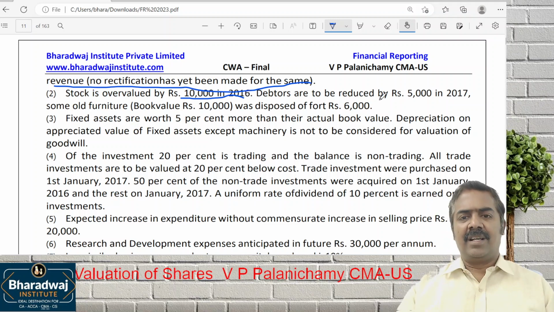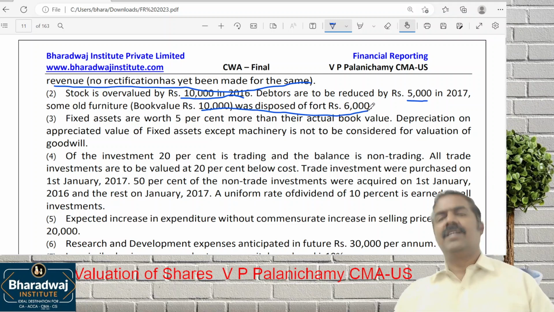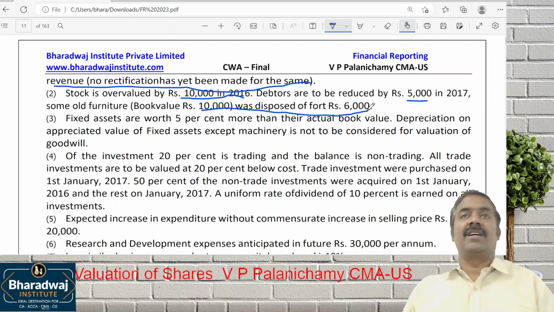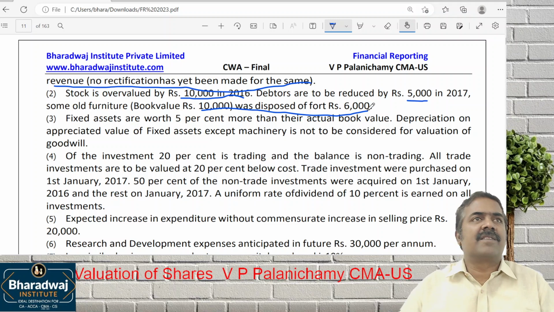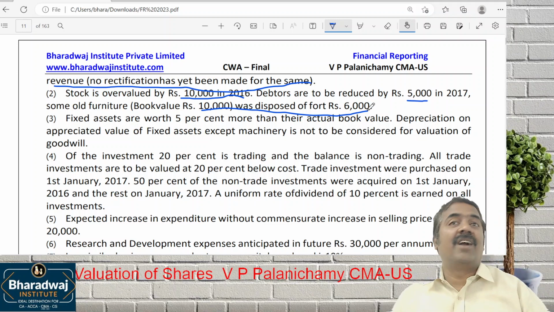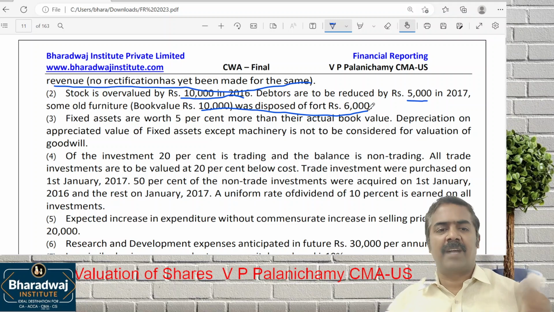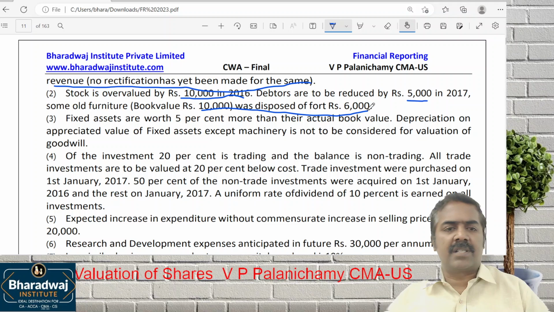Then debtors reduced by 5,000 means bad debts in 2017. Some old furniture, book value 10,000, was disposed of for how much? It's like loss on sale of asset. Is it a non-recurring loss or recurring loss? Non-recurring items, what should you do? Non-recurring expenses are expenses that will not come again. Abnormal items, you will add back. Fixed assets are worth 5% more than the book value.